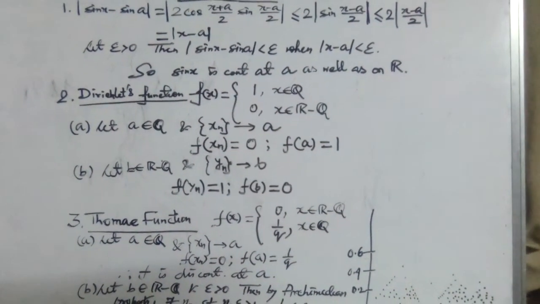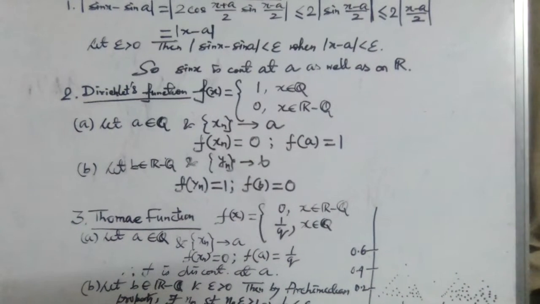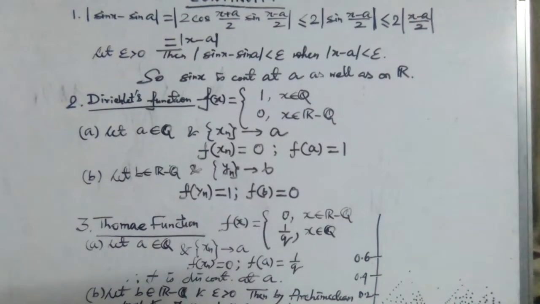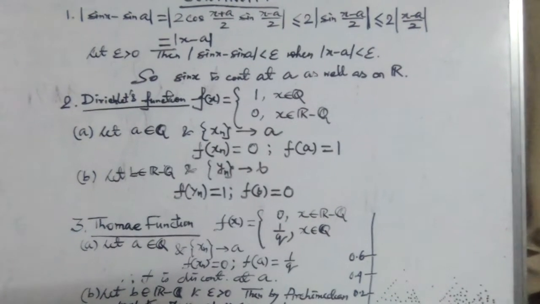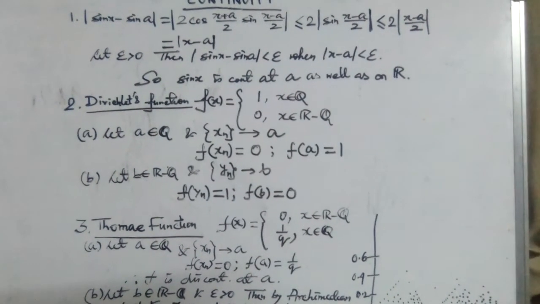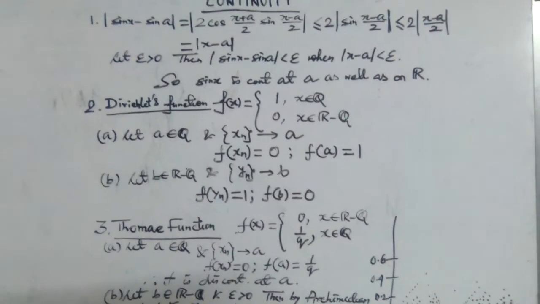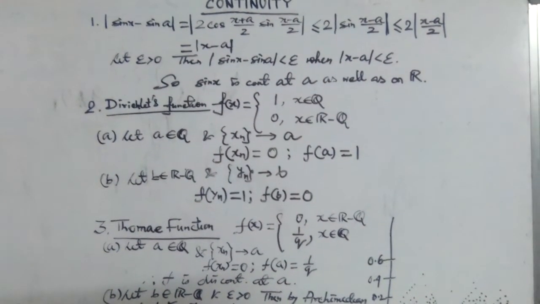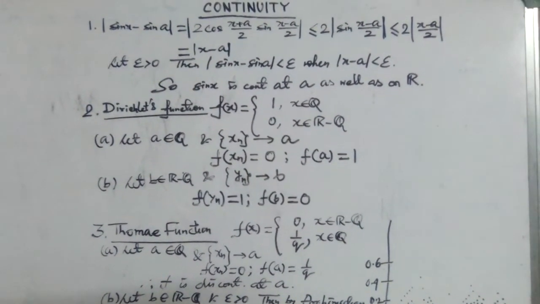This is known as the Dirichlet function. This function takes the value 1 for rational x and the value 0 for irrational x. So we will solve this problem in two parts. We have to check the continuity of this function.